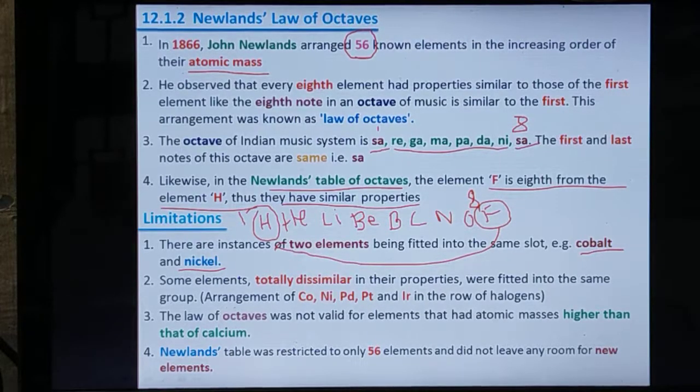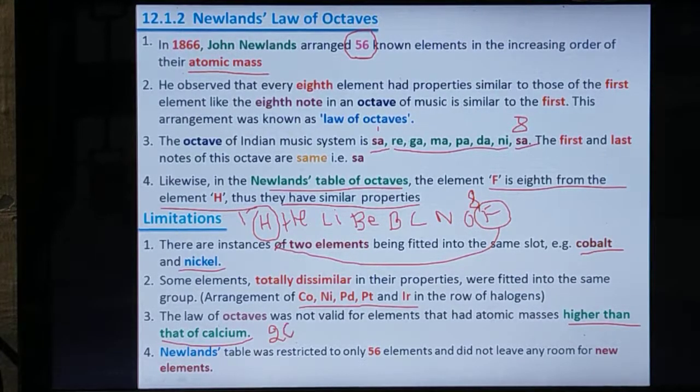Example, such an arrangement of cobalt, nickel, palladium, platinum, iridium in the row of halogens. Third point, the law of octaves was not valid for elements that had atomic masses higher than that of calcium. What's the atomic number of calcium? 20. Atomic number of calcium is 20.